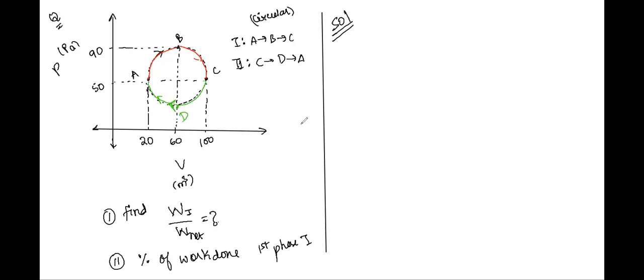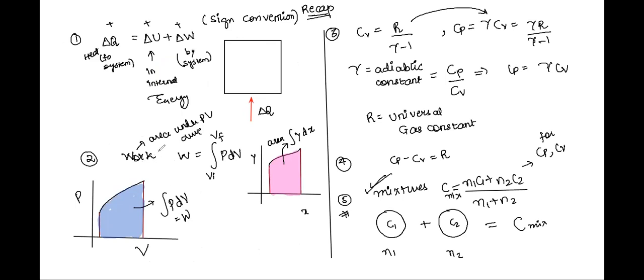So the pressure at point A is 50. In general, we are given different data points on a pressure and volume graph, right? Can we see that, Karuna? Yes, sir. We are given different points along which the gas is passing. What are we supposed to find out from the graph? Tell me. The work done in the first part, from A to B to C, to the total work done. Just try recalling. Can you relate work done and the graph? Try recalling from here.